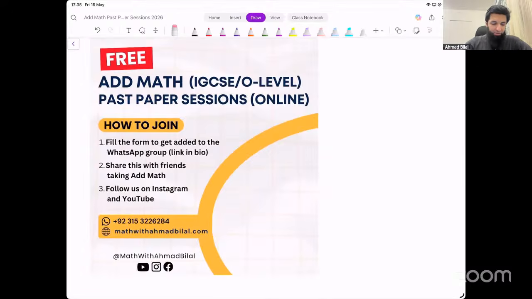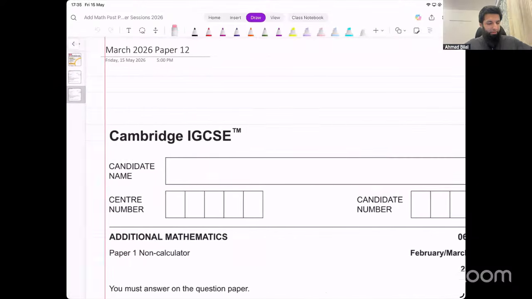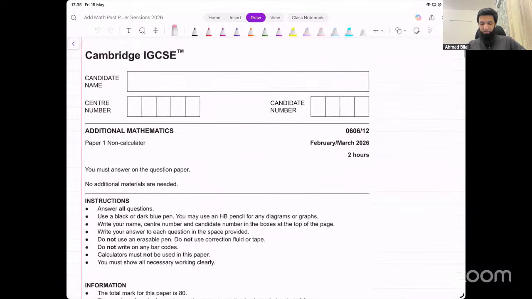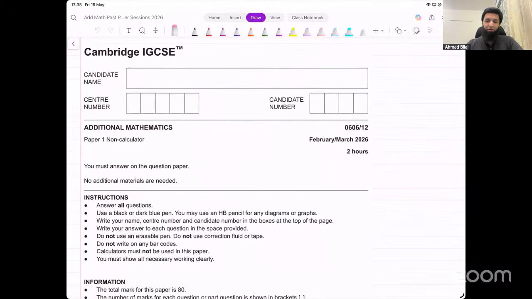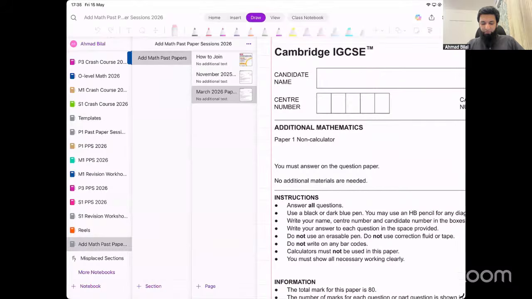In today's session, we are doing the March 2026 paper 1, variant 2 for Ad Maths. This is the plan for today. We will be solving this paper in full.